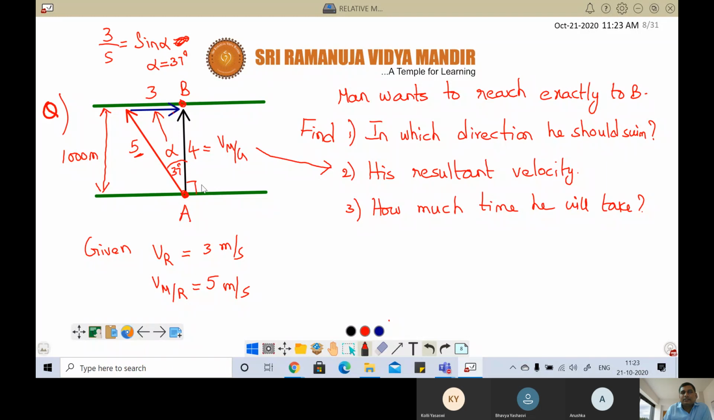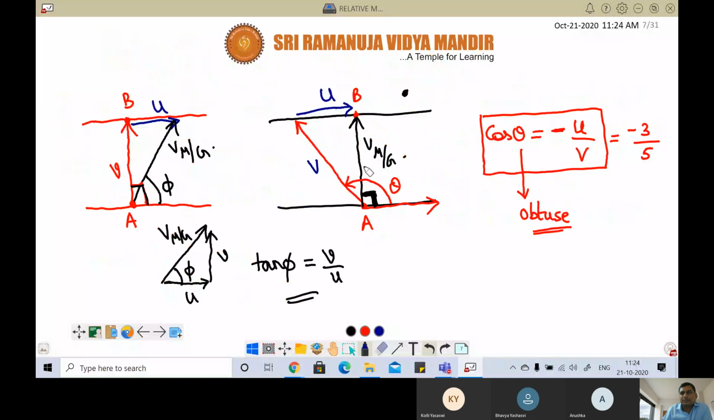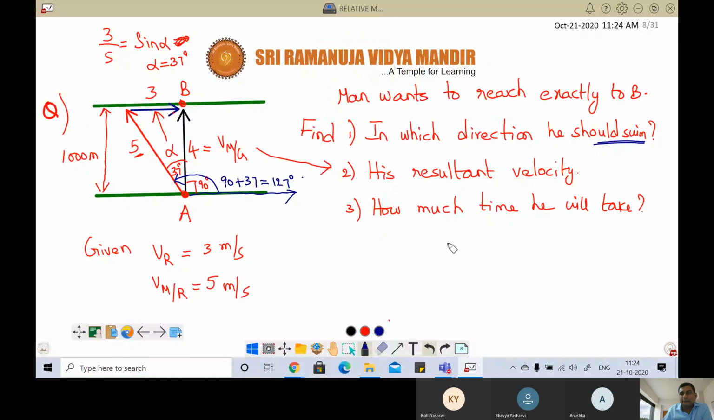And this angle is anyway how much? We know. Now what total? So at an angle of 127 degrees with the river flow, this is the river flow. At an angle of 127 to river flow, you should swim. That means you should put your effort. Then how much time will he take? Now this is a case of shortest path.